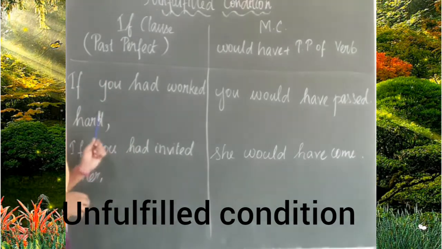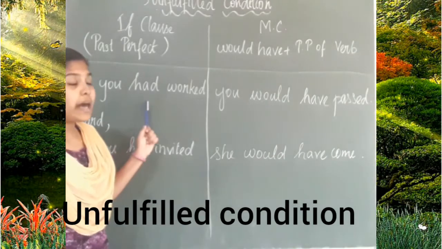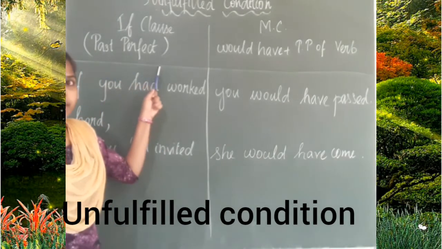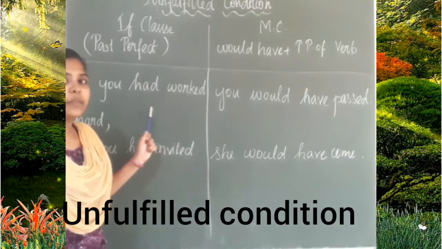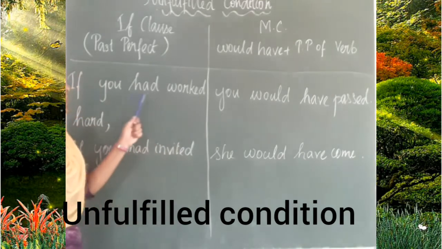Look at the example. If you had worked hard, why am I using this had here? Because it is past perfect. If it is present perfect, have or has. This is past perfect. So, had.